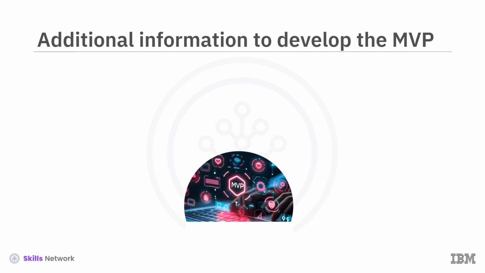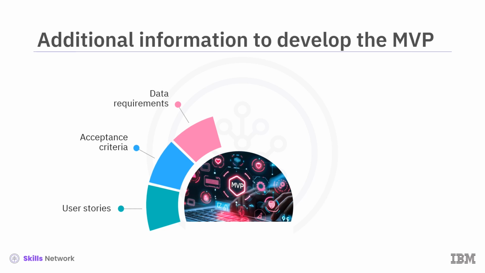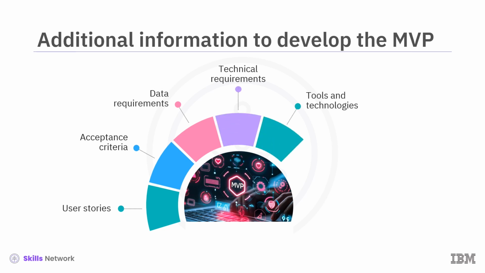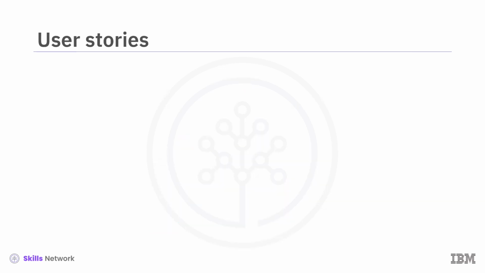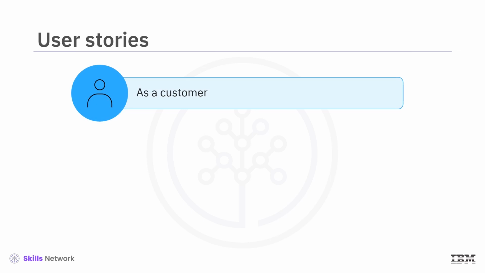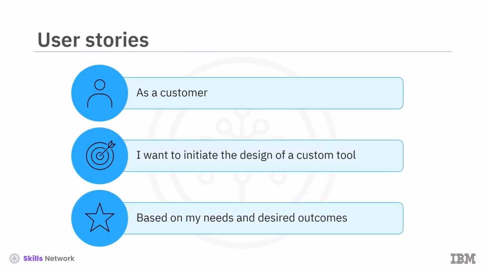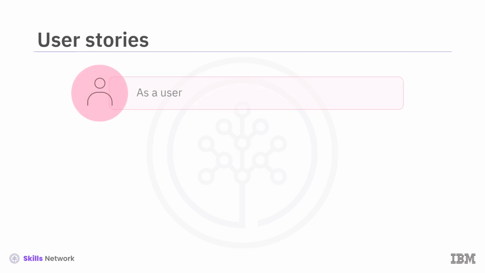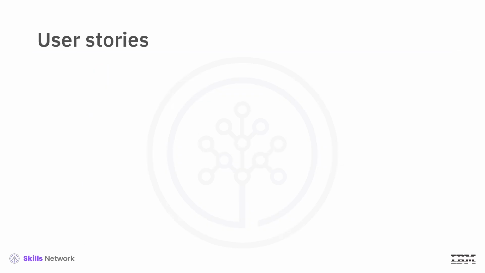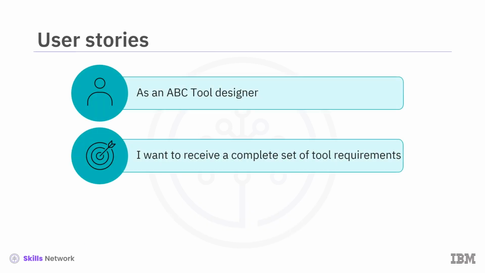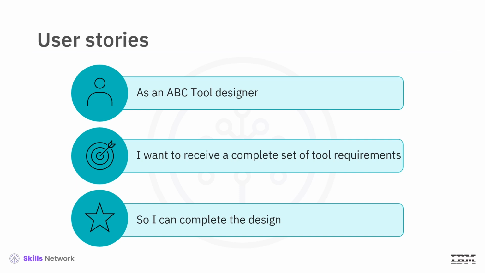The additional information needed to develop the MVP are user stories, acceptance criteria, data requirements, technical requirements, tools and technologies, general workflow, and the collect and match metrics to acceptance criteria and definition of done. Let's look at each of these requirements in detail. Starting with user stories, they can be, as a customer, I want to initiate the design of a custom tool based on my needs and desired outcomes, or, as a user, I want to see similar product recommendations to explore possible alternatives to a custom tool, or, as an ABC tool designer, I want to receive a complete set of tool requirements so I can complete the design.